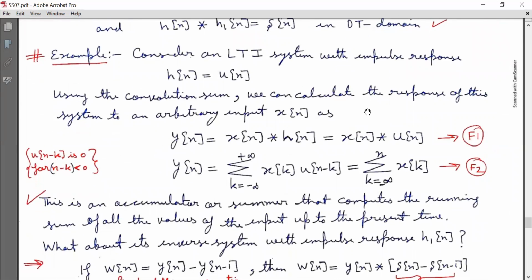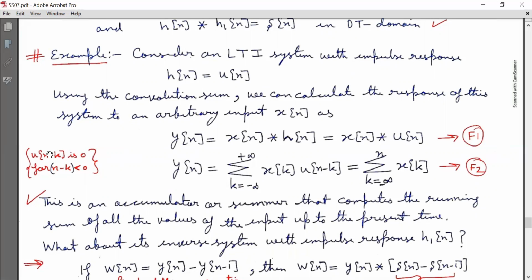Example: consider an LTI system with impulse response h[n] equal to u[n]. Using the convolution sum, we can calculate the response of this system to an arbitrary input x[n] as y[n] is equal to x[n] linearly convolved with h[n], which is equal to x[n] convolved with u[n], because h[n] is equal to u[n]. Mark it as equation f1. So y[n] is equal to the summation over k from minus infinity to infinity of x[k] u[n minus k], and that is equal to the summation over k from minus infinity to n of x[k]. Mark it as equation f2.